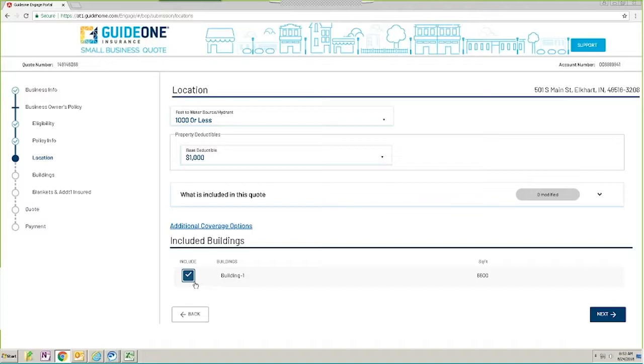And the reason why you're seeing an included building when you didn't type one in is because we're running integrations throughout this entire process to be able to pull that information back for the agent so that you do not have to enter it yourself. It limits the amount of keystrokes. So our integration has pulled back business characteristics as well as building characteristics for this risk. And it's told us that this location has a building at 6,600 square feet. The agent can either say, no, that's not applicable, and unclick it, or they can leave it. But we're going to say, yes, this is applicable, and we're going to click Next.